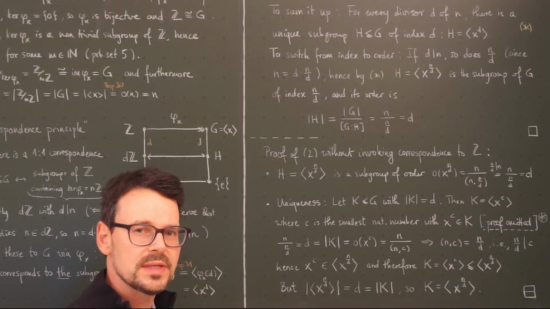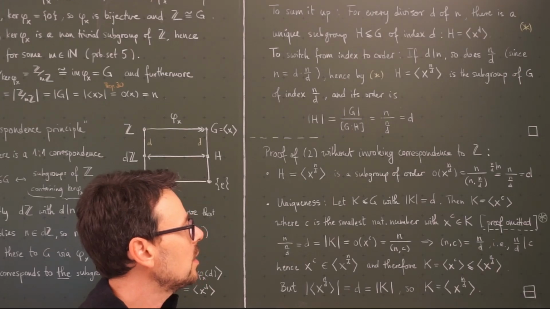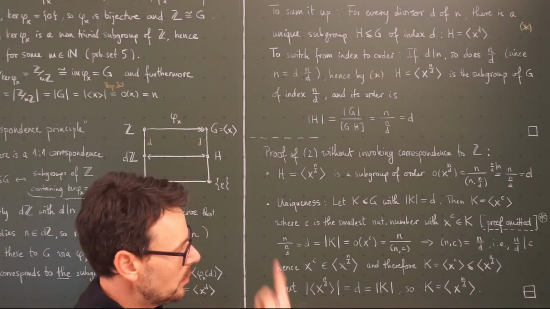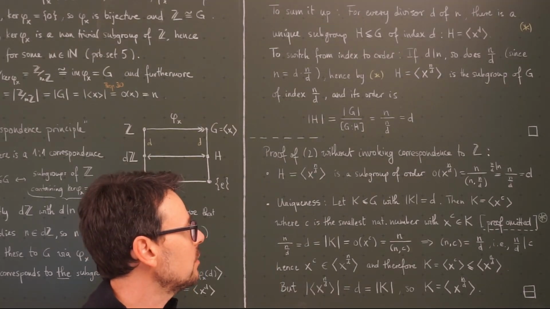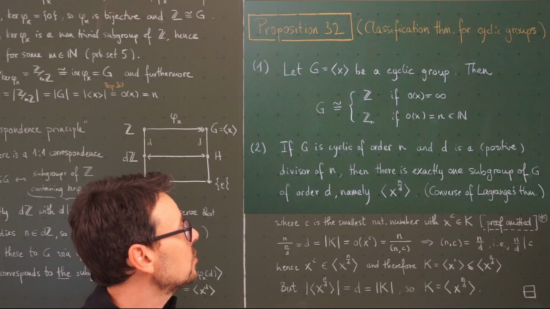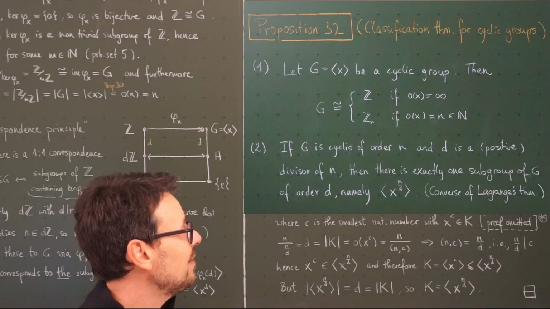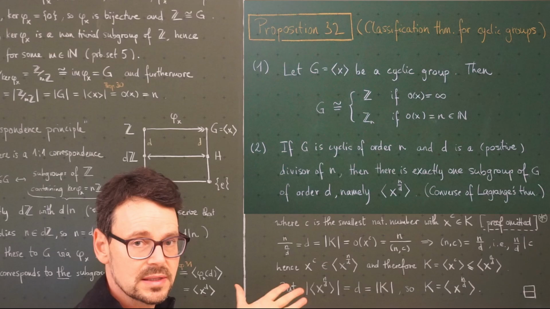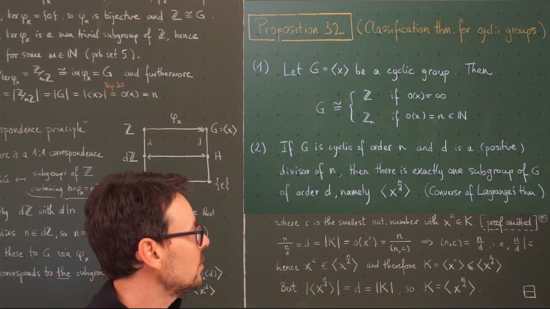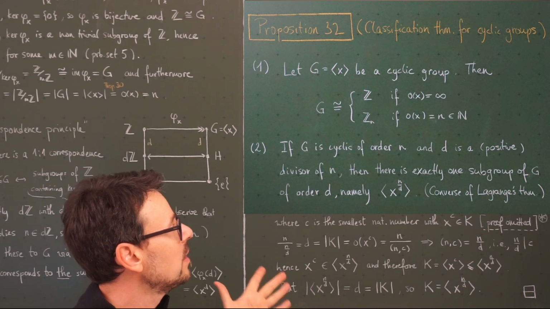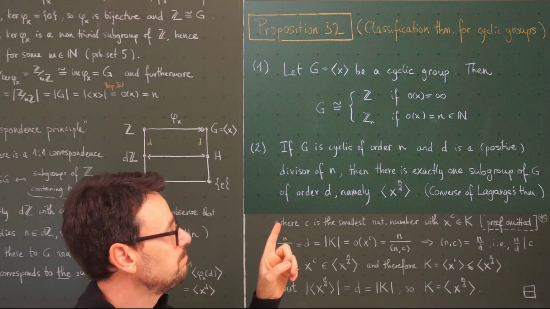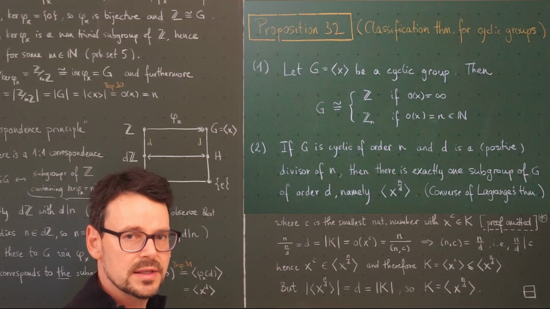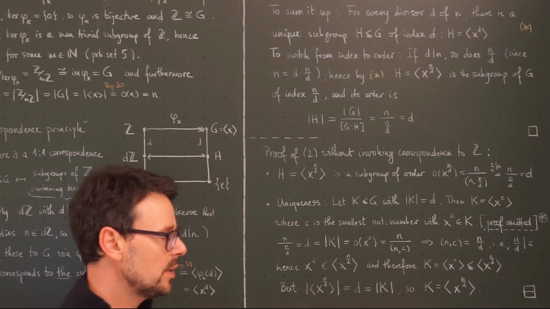Hello there. As promised in last week's video, we take a look at another proof of assertion number 2 of our classification theorem for cyclic groups. Here it is. Assertion 2 states that where G is a cyclic group of order n, so the generator has order n, for every divisor D of n, there is a unique subgroup of this order. So in the case of cyclic groups, we have a converse statement of Lagrange's theorem, which holds.